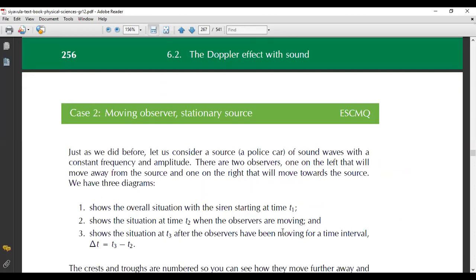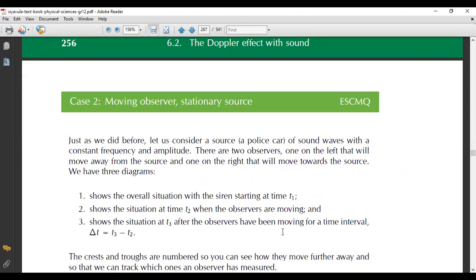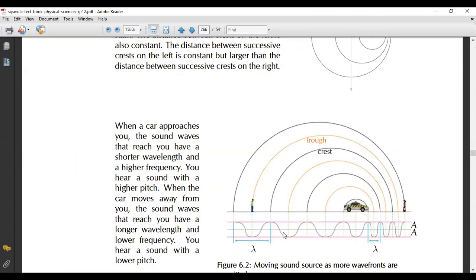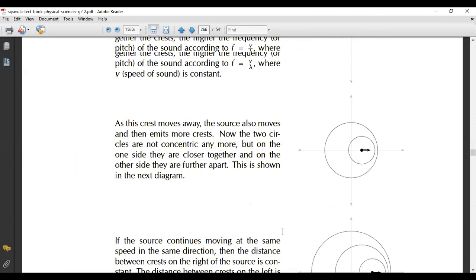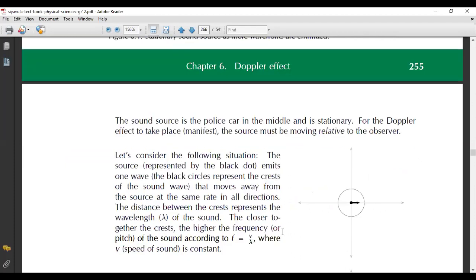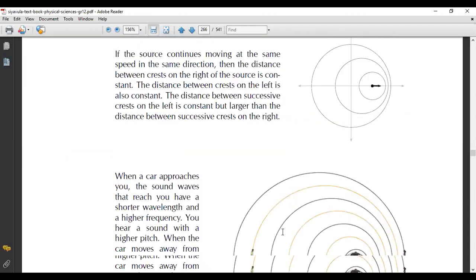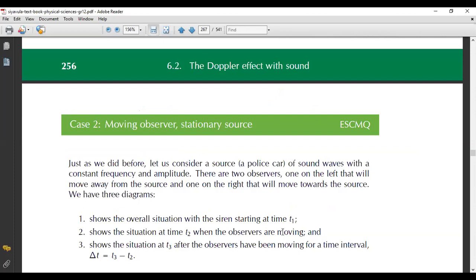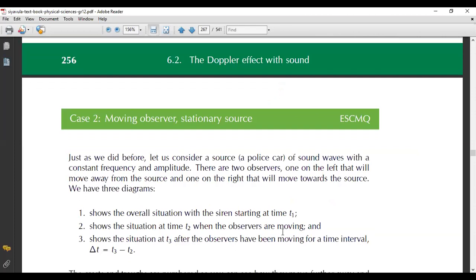So just as we did before, let us consider a source, which is a police car in this case, of sound waves with constant frequency and amplitude. Okay? There are two observers, one on the left that will move away from the source, and one on the right that will move towards the source.